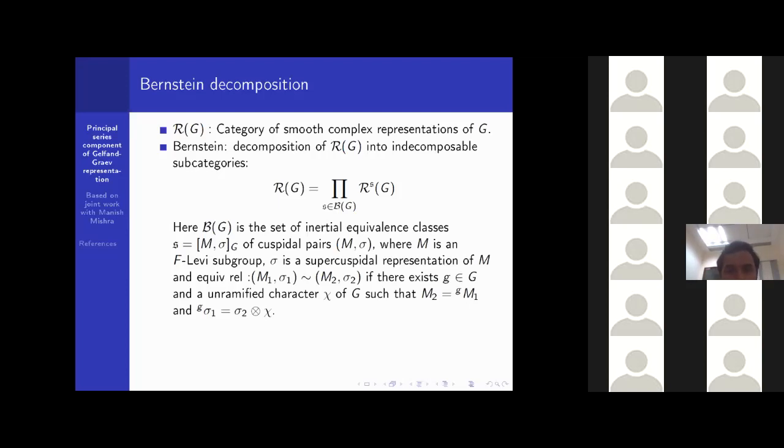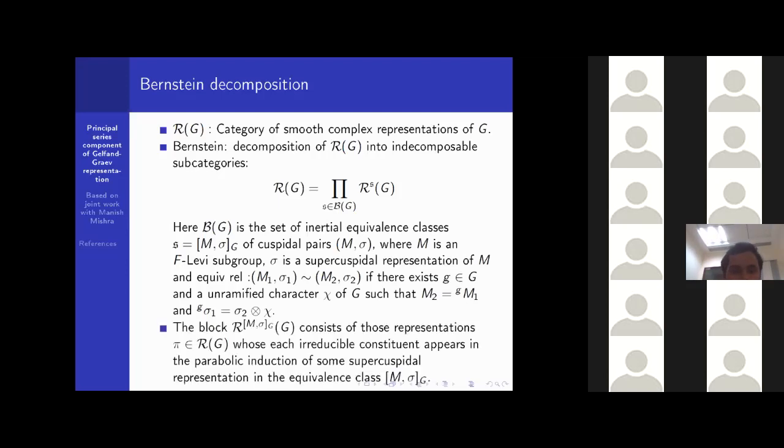This is the definition of B(G). Now take s = [M, σ]_G. So the subcategory R^s(G) is defined in this way. The block R^{[M,σ]}(G) consists of those representations π of G whose every irreducible constituent appears in the parabolic induction of some supercuspidal representation in the equivalence class [M, σ]_G.